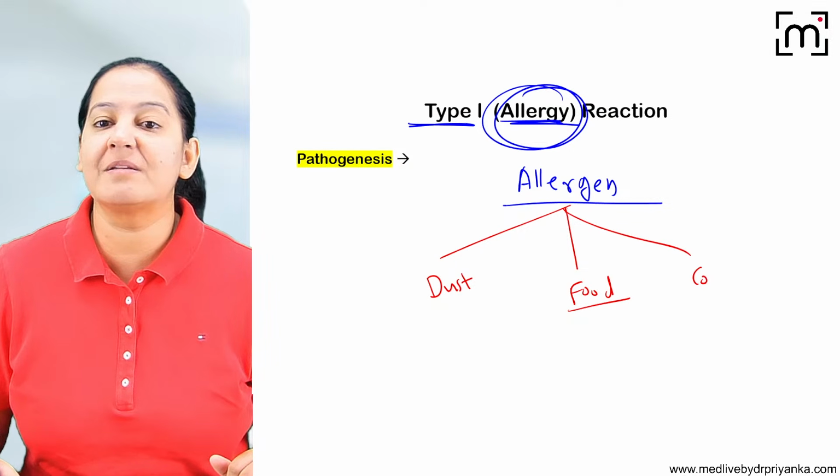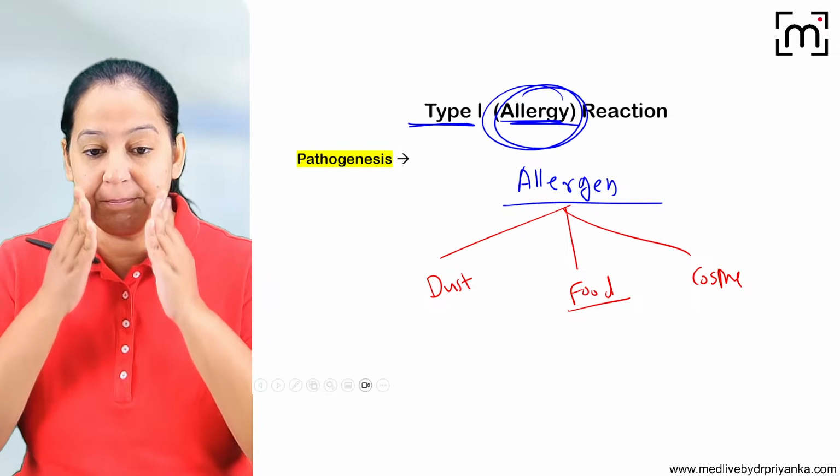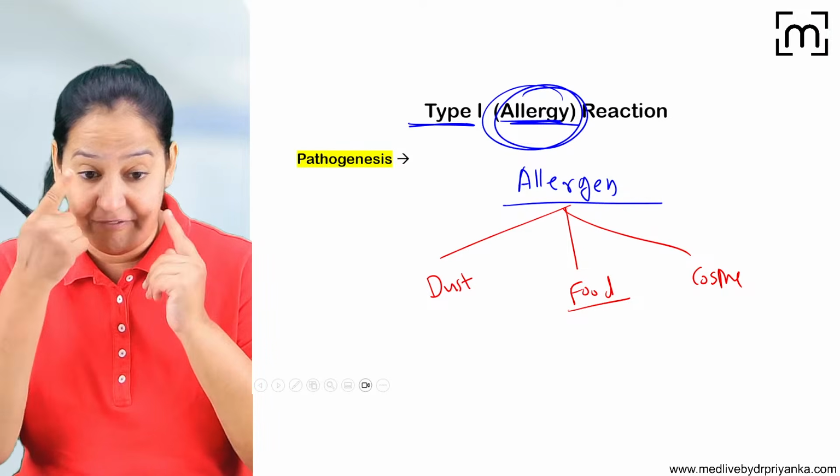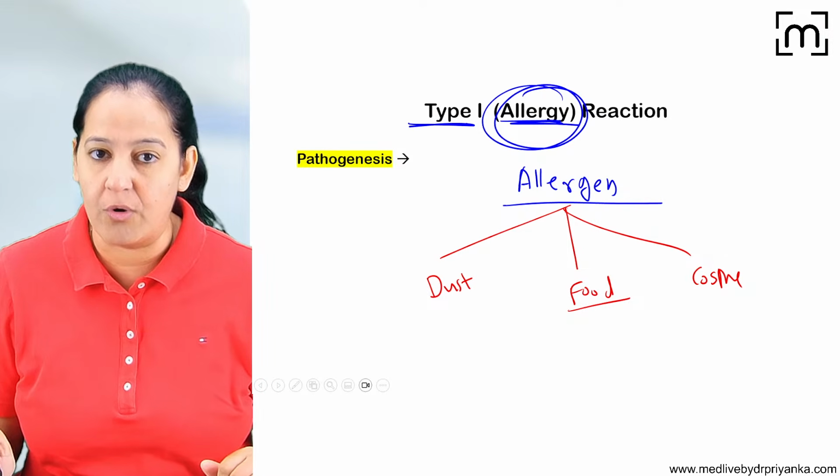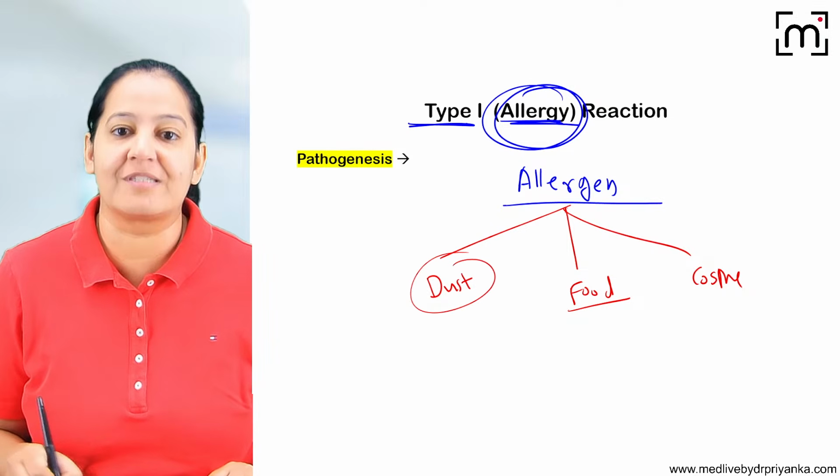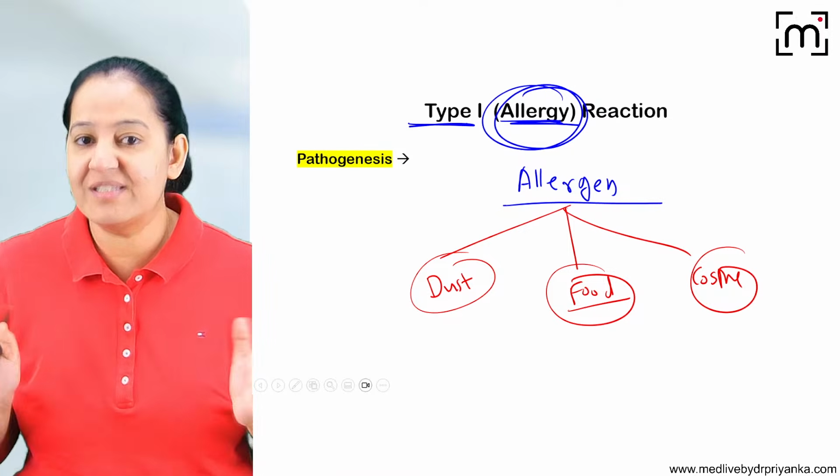Some people have allergy with some particular cosmetic. If they apply some particular soap or cosmetic, they have dermal allergy. So the dermal tissues are involved. So different systems, the respiratory system, GIT system, skin, different systems can be involved.